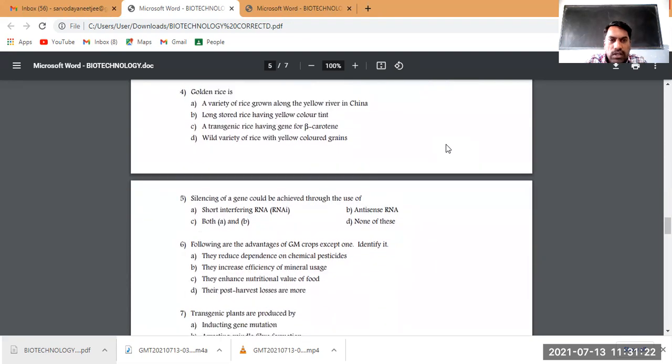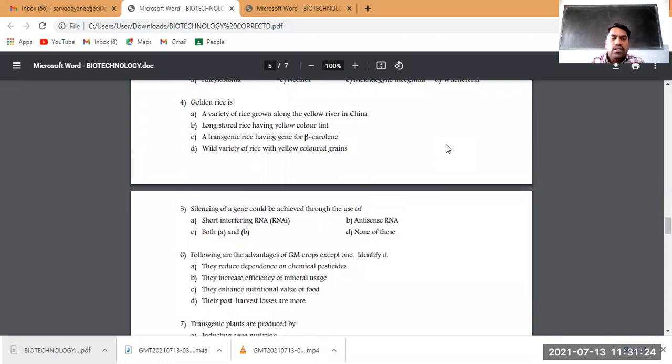Now, one more question, an application of biotechnology in the field of agriculture. Golden rice is also one of the transgenic plants, a genetically modified plant. This rice has a unique property, having a particular nutrient which is very essential for human growth and development.